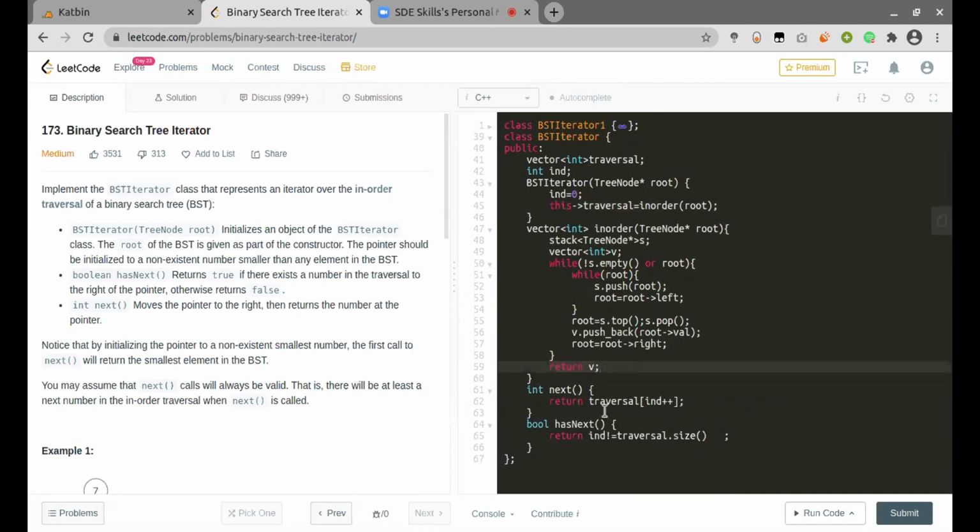Now for each of the function calls, I just need to return the value in the container at that particular index, and then I just need to increment my pointer. So this is why this post increment is done. And for has next, I just have to check if my pointer does not go out of the size of the given traversal vector, which will hold all the values of the BST.